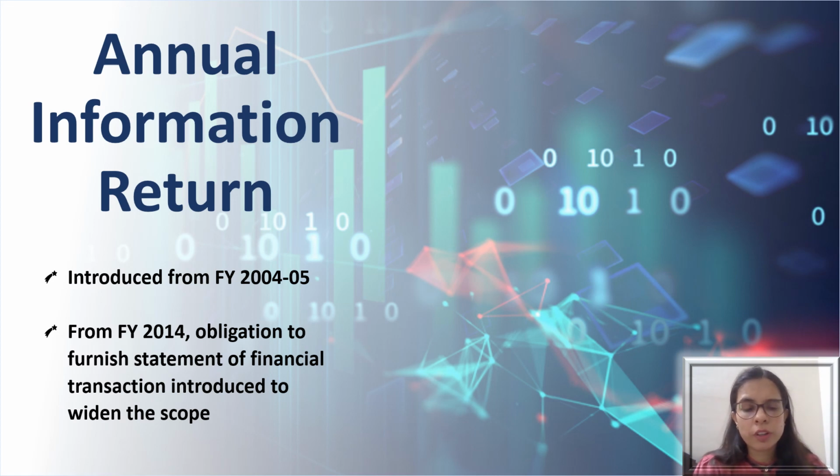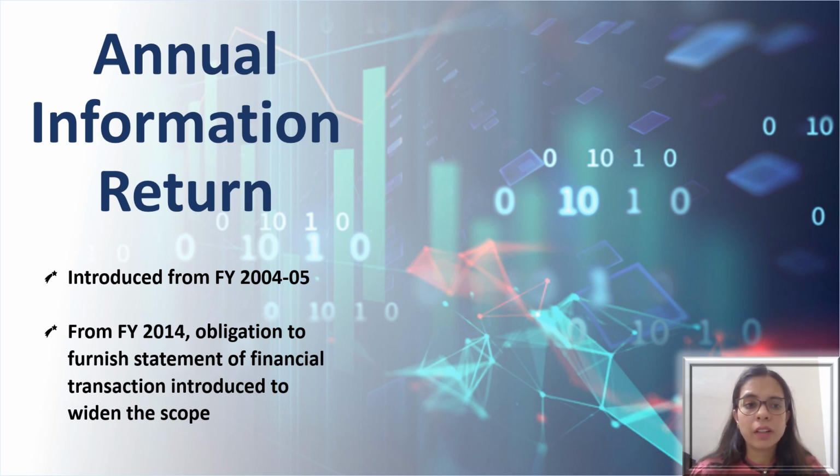If we talk about the journey of annual information return, you can notice that it was introduced by Finance Act 2003, and it was made applicable from financial year 04-05 onwards for the first time in history. As per it, the specified entities were required to furnish AIR in respect of specified financial transactions only, which were recorded by them during the financial year, and the reporting has to be done to the income tax authority or any other prescribed authority.